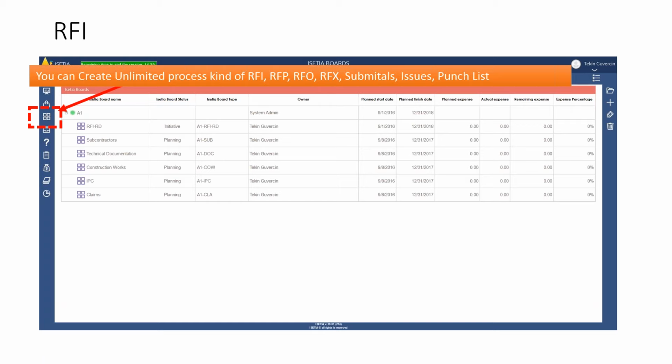For example, you can have a design process, RFI for electrical work, RFI for mechanical work, RFI for architectural work. Each stage, each workflow can be different from each other. You can make it standard for all design, or you can make it different for each different type of work. It makes ISETIA different because we are not a closed program giving you possibilities and saying work like we are recommending. ISETIA allows you to customize 100% any kind of process and create unlimited processes in the system.